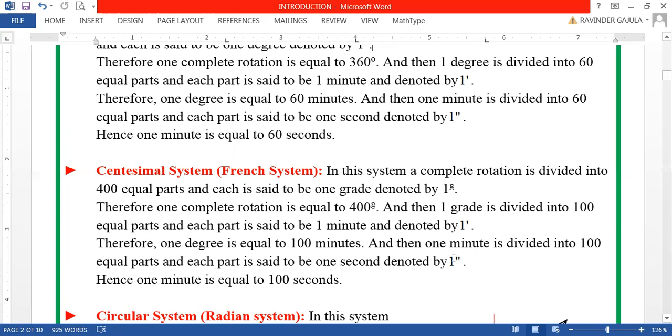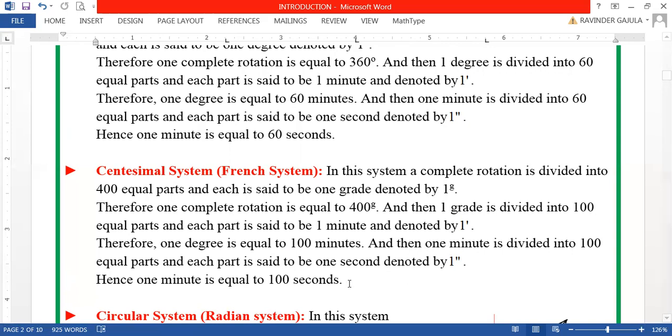Because here it is the 100th part of 1 minute, which is already smaller than 1 minute in the sexagesimal system. Therefore, 1 second in the centesimal system is smaller than 1 second in the sexagesimal system. This 1 second in the centesimal system is the 100th part of 1 minute. Therefore, 1 minute is equal to 100 seconds in the centesimal system.